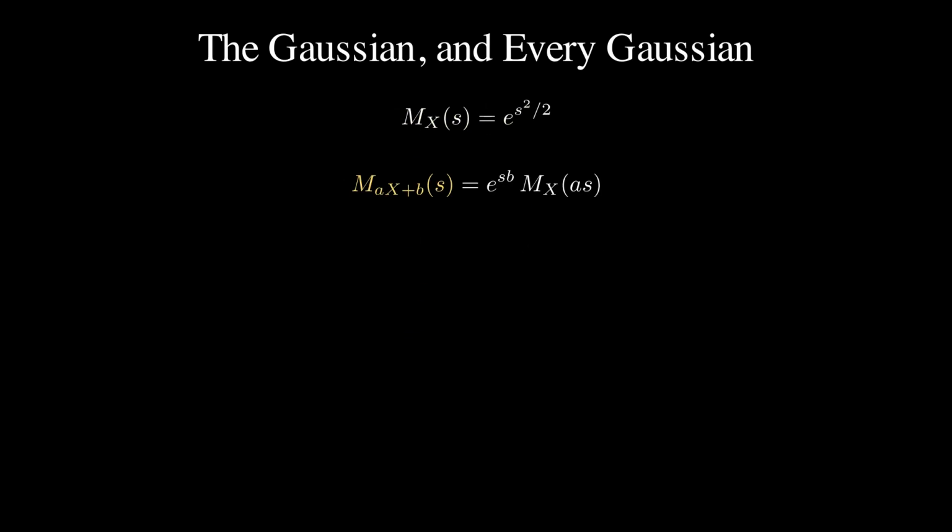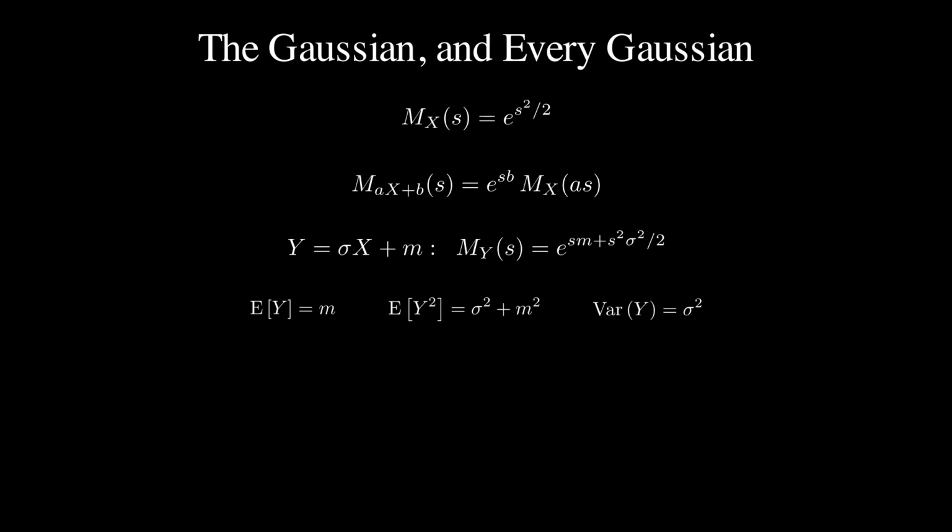For y equals ax plus b, the transform of y is e to the sb times the transform of x at as. The shift walks out of the expectation, and the scale folds into the dial. Apply it to y equals sigma x plus m, and an affine function of a Gaussian is Gaussian, and the general answer appears, e to the sm plus s squared sigma squared over 2. Differentiate at 0, the mean is m, the second moment is sigma squared plus m squared, so the variance is sigma squared exactly as anticipated.